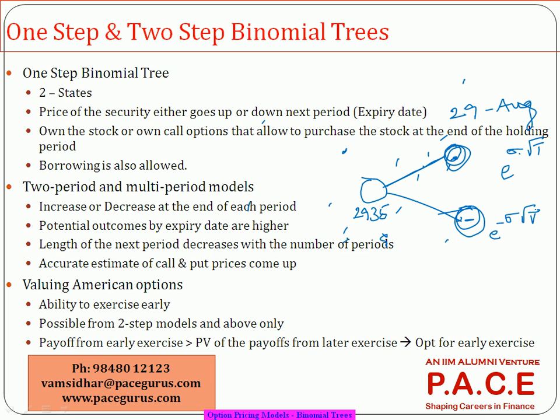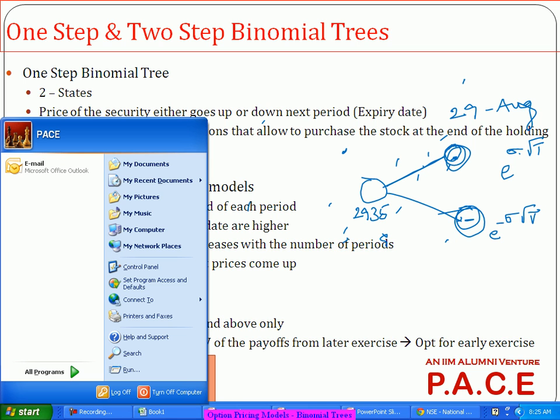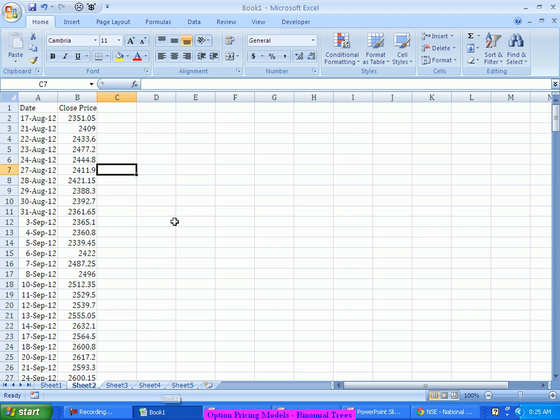Right? So let me take the example directly, that can simplify things for you. I've taken a simple data set of the price of Infosys. So what is the latest price? The current stock price as of today, I want to find out the value of the option.